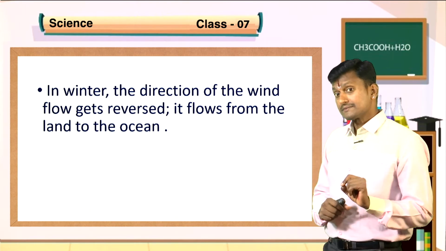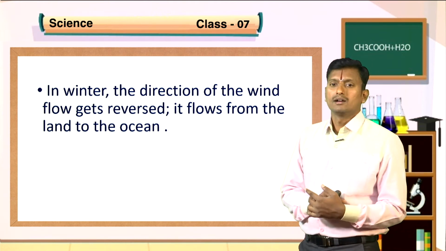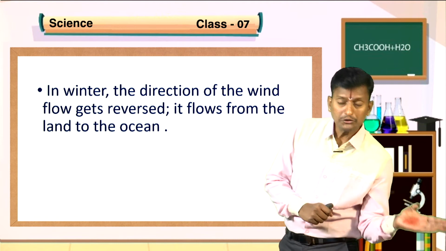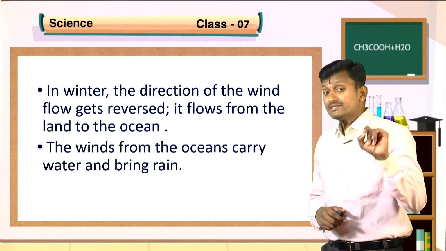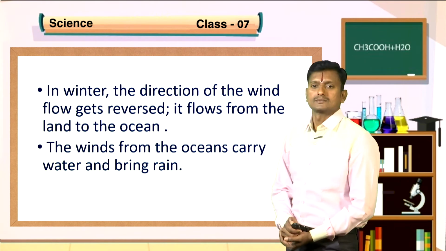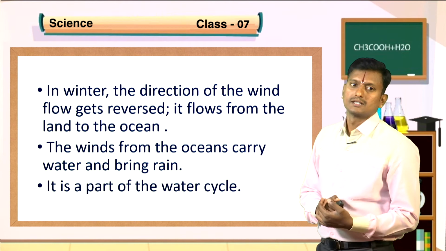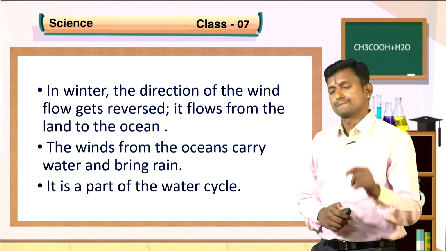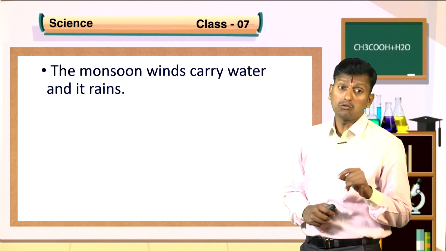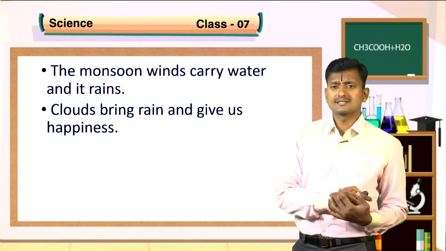In winter, the direction of the wind flow gets reversed. What happens? It flows from the land to the ocean. The winds from the ocean carry water and bring rain. This is how we get rain during monsoon seasons. It is a part of the water cycle. The monsoon winds carry water and it rains. Clouds bring rain and give us happiness, no?